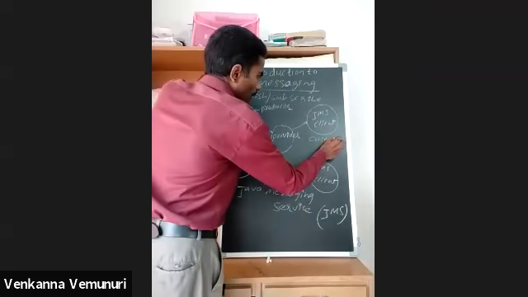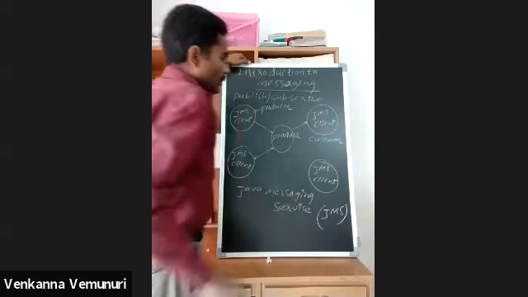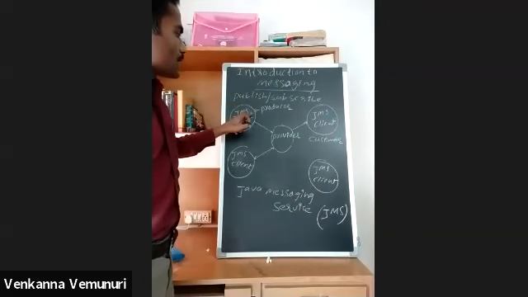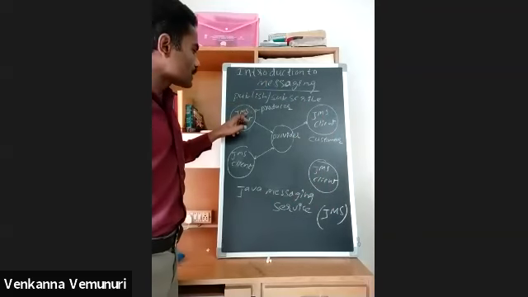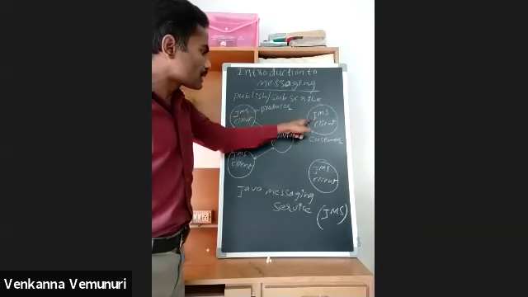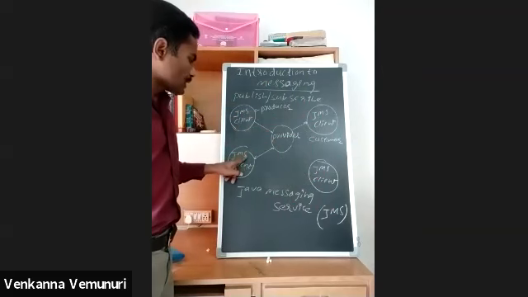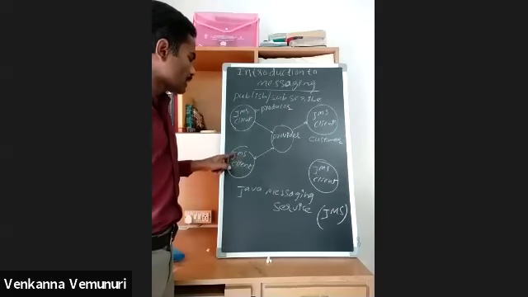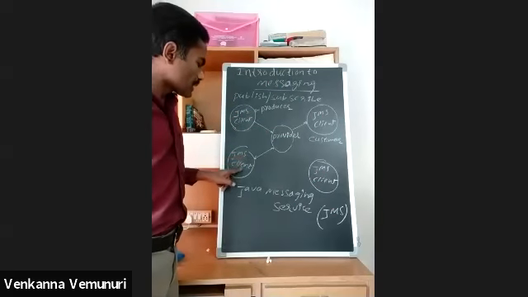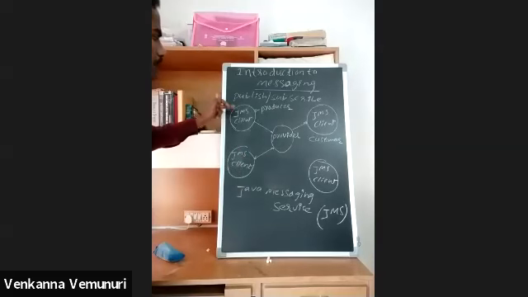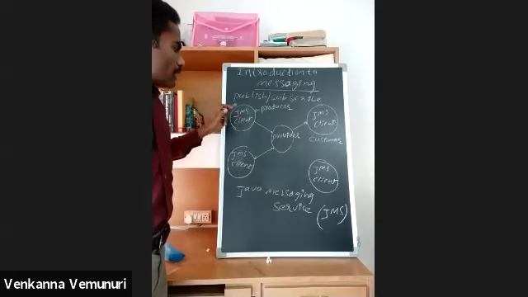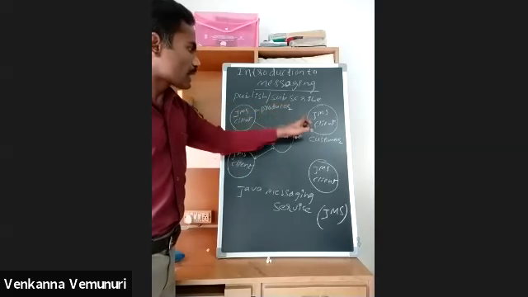Now this person is sending data. This person is also a JMS client, and this person is also a JMS client. JMS means Java Messaging Service client. Now this client sends data to this client.